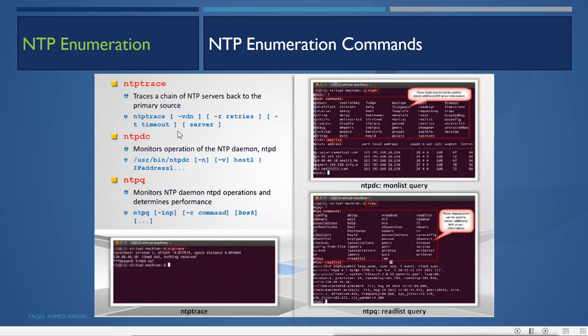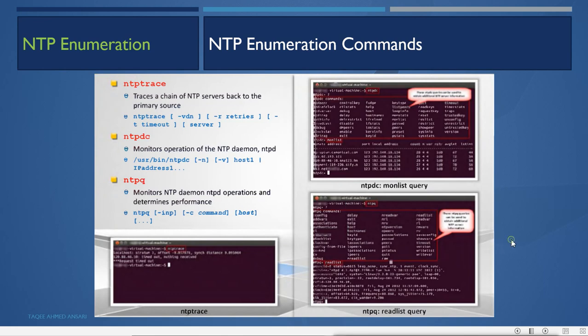ntpdc monitors operations of the NTP daemon, ntpd. So when you are running NTP servers, you can monitor them with the ntpdc command. Then ntpq also monitors NTP daemon ntpd operations. By using these queries, it can perform the NTP operation and determine the performance of the NTP server. So by using these, we can get the information from the NTP server.